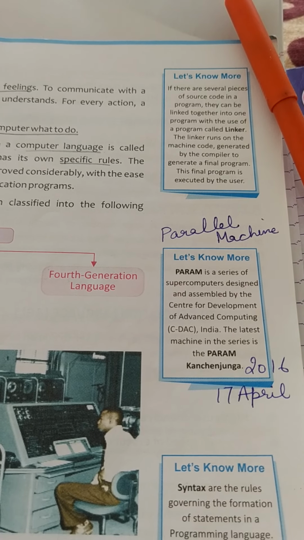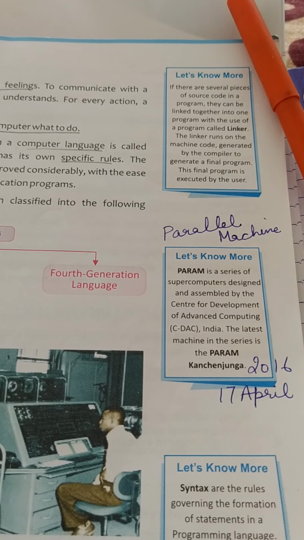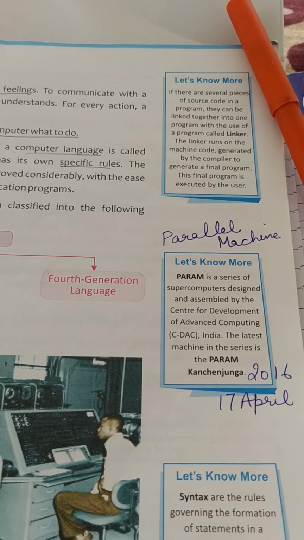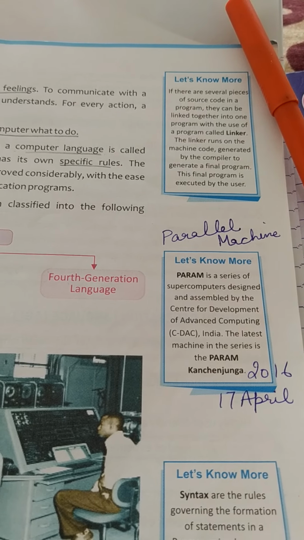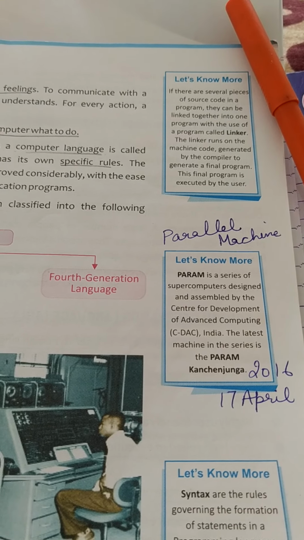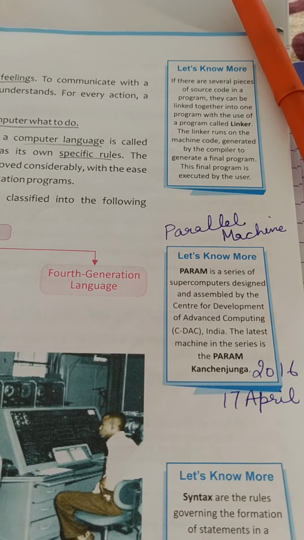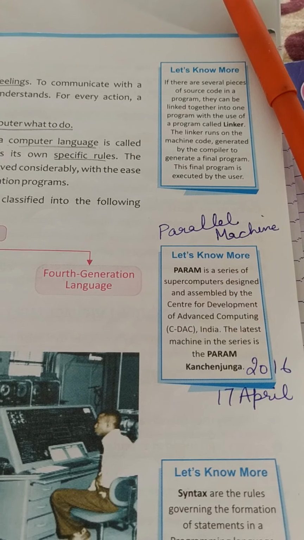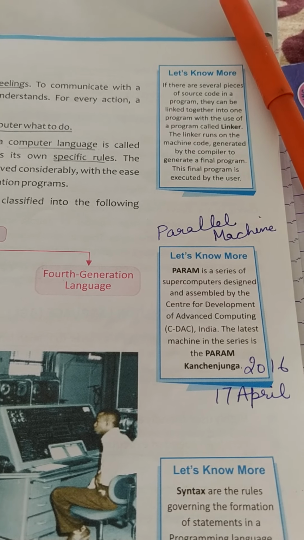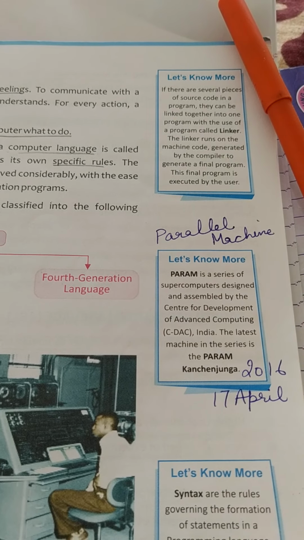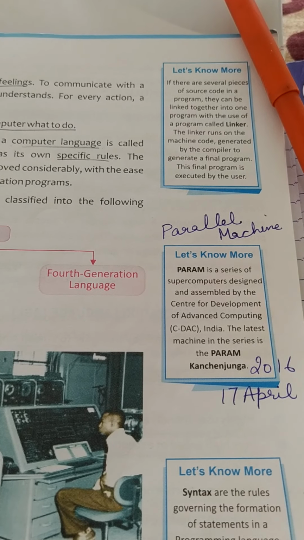If there are several pieces of source code in a program, they can be linked together into one program with the use of a program called a linker. The linker runs on the machine code generated by the compiler to generate a final program. This final program is executed by the users.